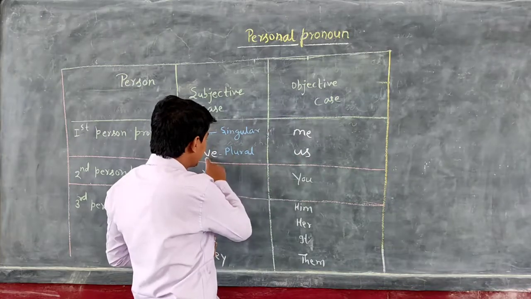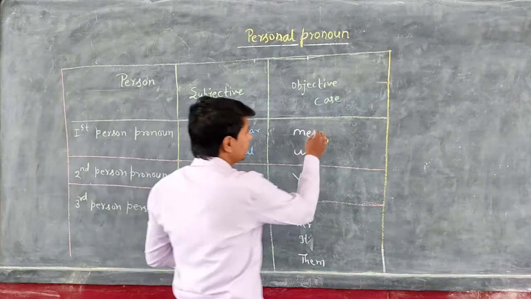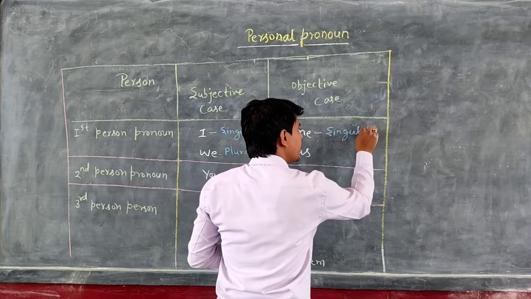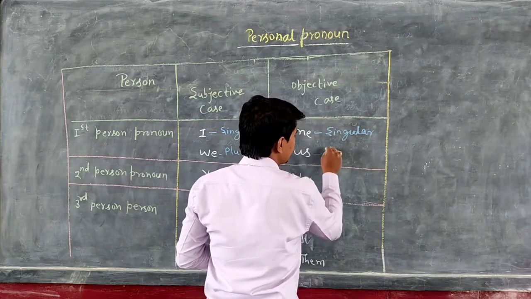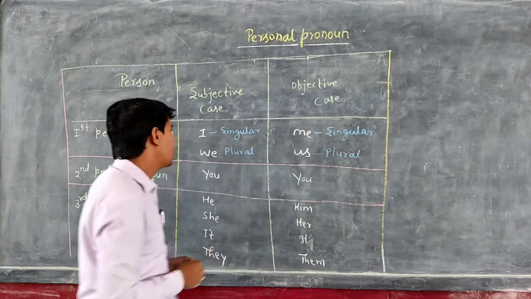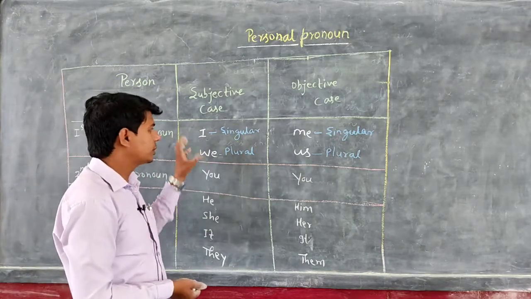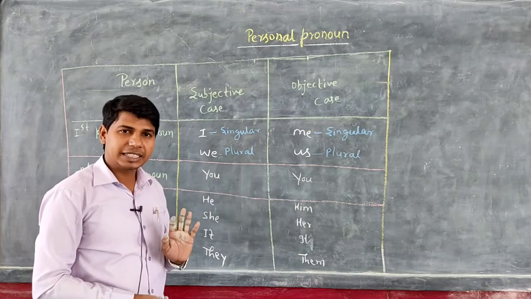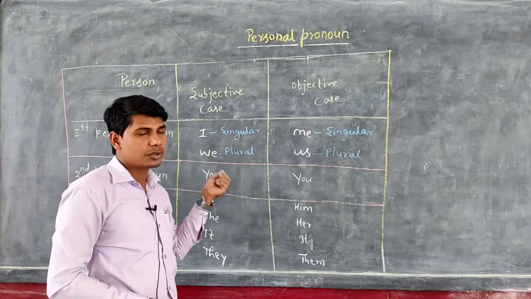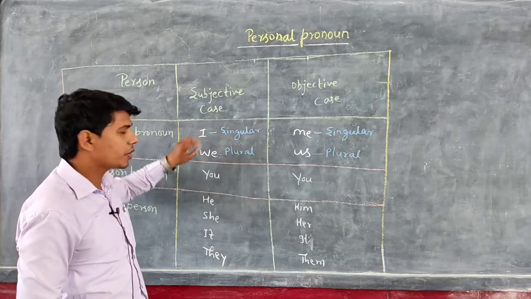Us is the objective case of the pronoun we. Here me is singular and us is plural. If we talk about gender, both I and we are common gender. So first person pronoun is used for common gender.